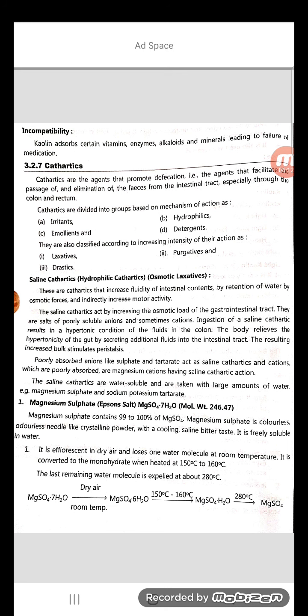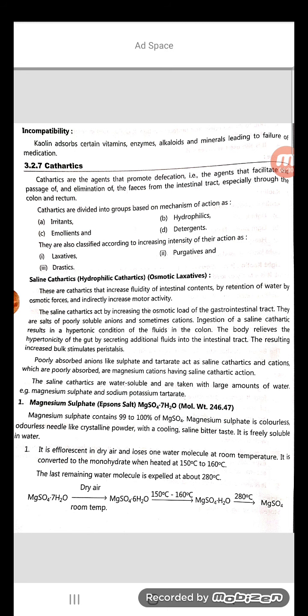So in this, what will happen? The first mechanism of action may be by stimulant effect, or it may be bulk purgative, or it may act as a lubricant, or it may also act as saline cathartics.